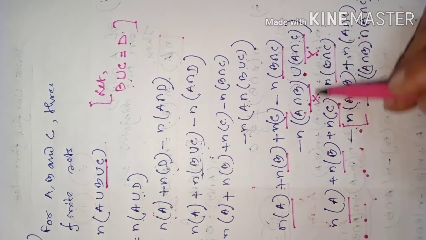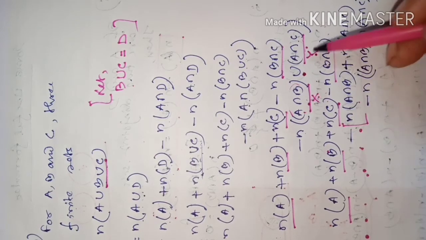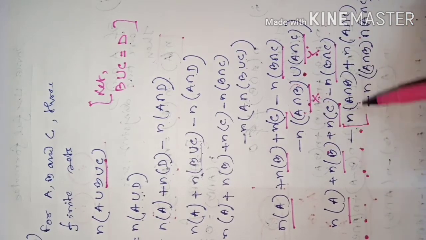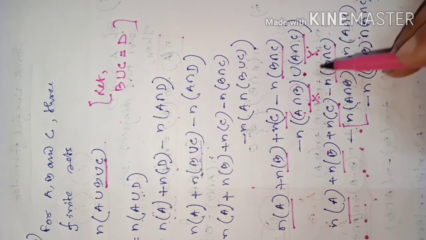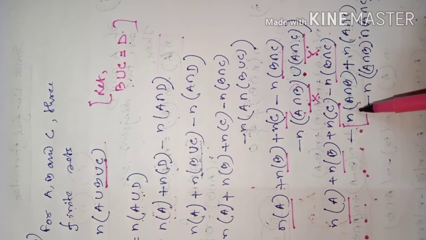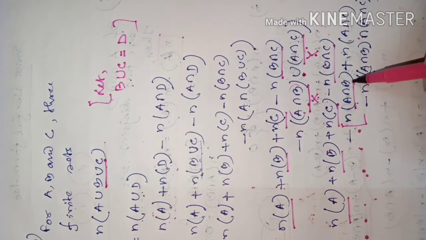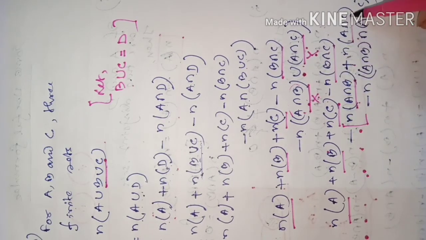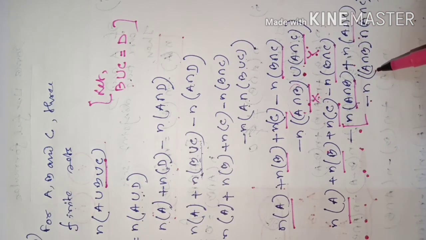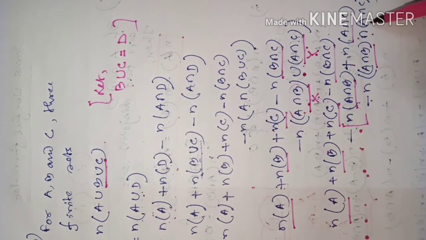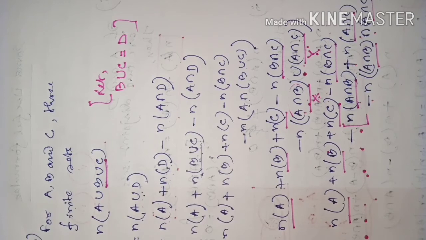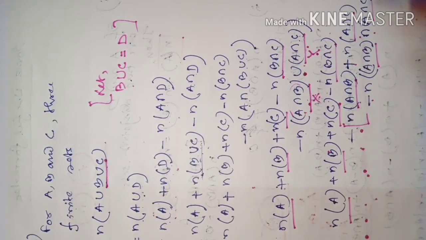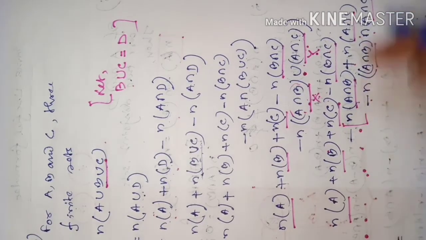Then this part, if we break it again by the second formula that we have learned just before: number of elements of X plus number of elements of Y minus number of elements of X intersection Y. This is X, suppose, plus number of elements of Y minus number of elements of X intersection Y. Have you understood?